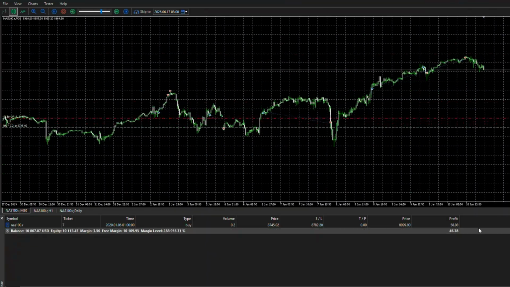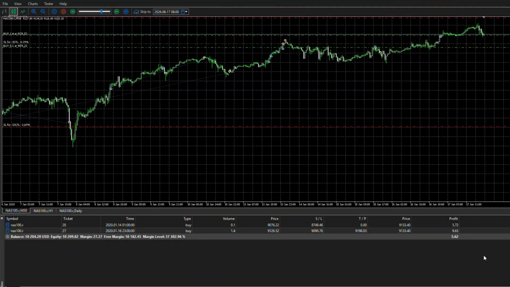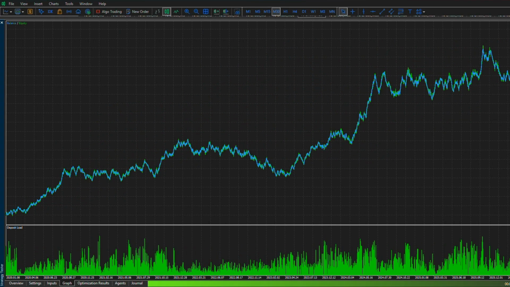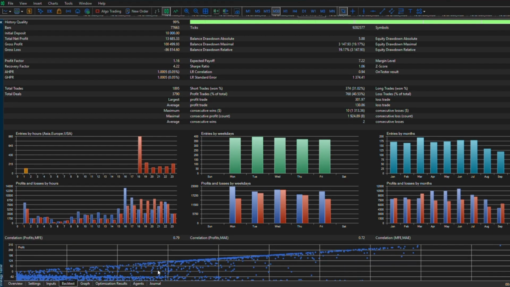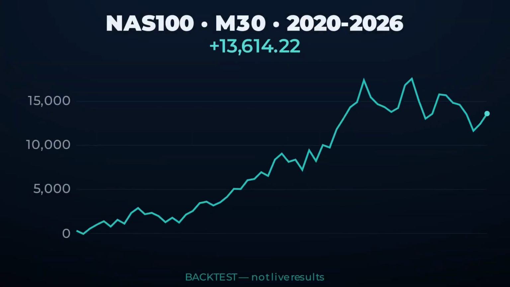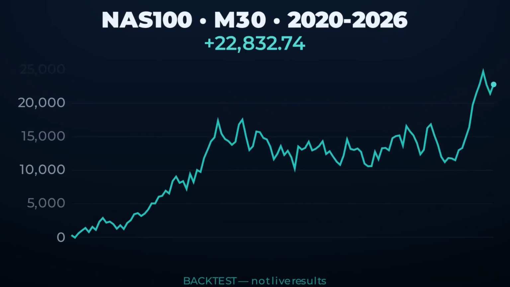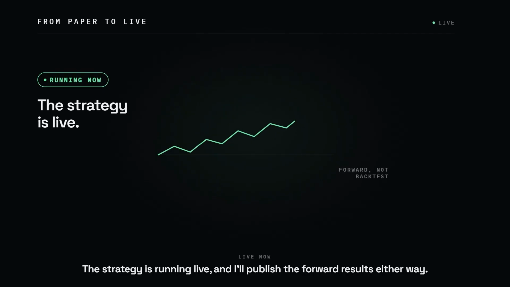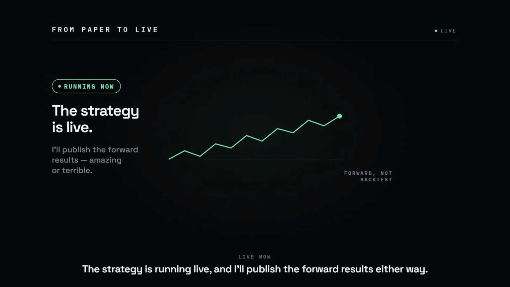So, can AI turn academic research into a working trading bot? Over 6 years of Nasdaq data, it executed more than 1,900 trades. It won around 40% of them. Maximum drawdown was 19%. Not bad. But here's the part most people leave out. This is only a backtest. A backtest is a hypothesis, not proof. The strategy is running live now, and I'll publish the forward results whether they look amazing or terrible.